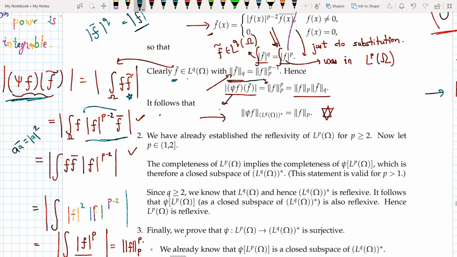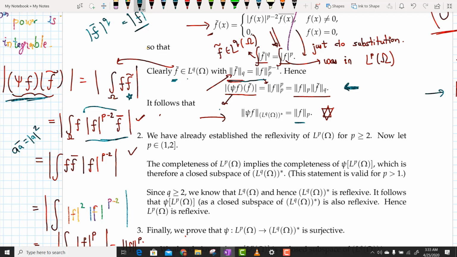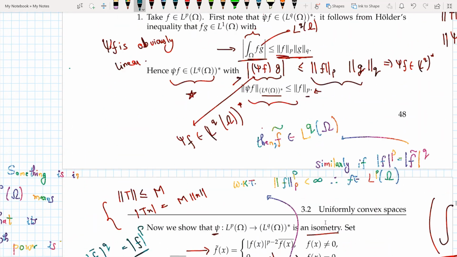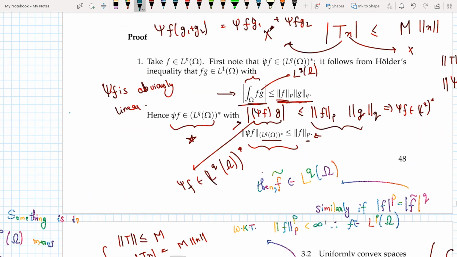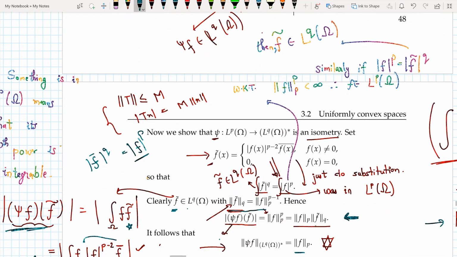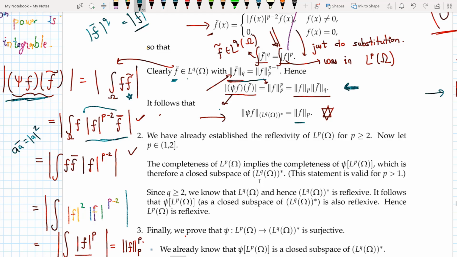And now I got this equation. So the reason why I did all these transitions was for this equation. Now as soon as I have this equation, I can see that the norm of psi of f is equal to the norm of f, because in this section before we saw that the norm of psi of f has to be less than or equal to the norm of f, and thus the equality holds, and thus psi is an isometry.